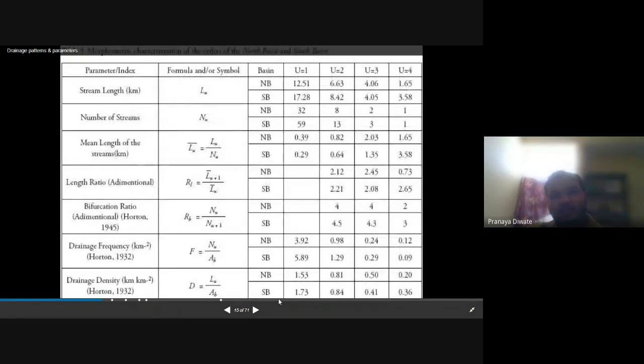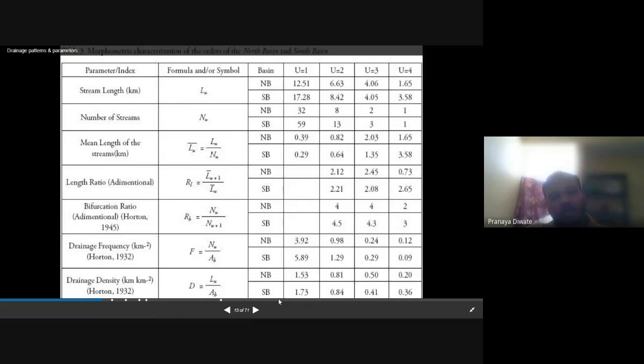These are some of the parameters and their symbols and formulas for the morphometric analysis. When you are doing the morphometric analysis, you have to select one basin and calculate and study all these terms in a single basin. Next are the number of streams, represented by Nu, mean length of the stream, length ratio, bifurcation ratio, drainage frequency, drainage density, and all.